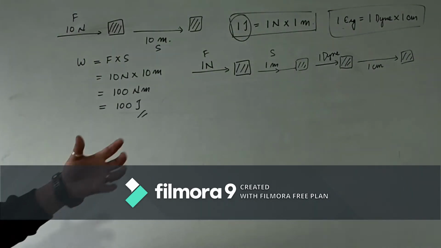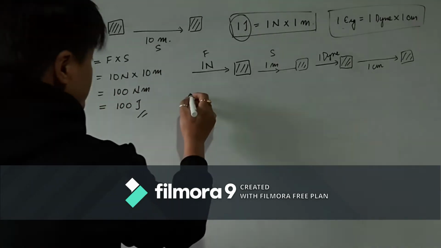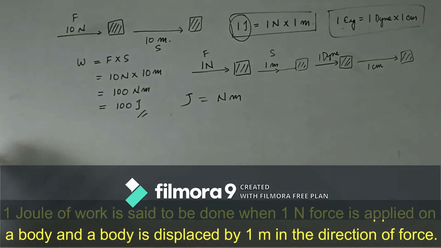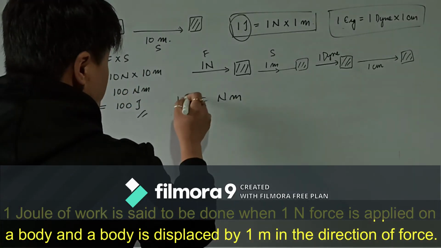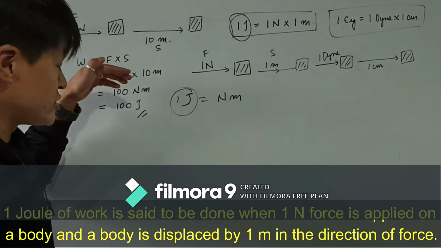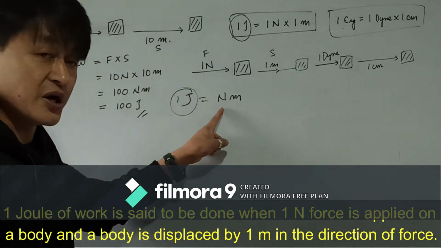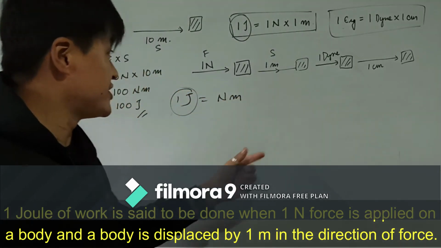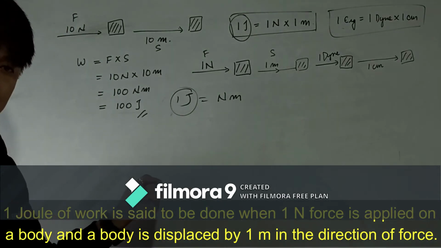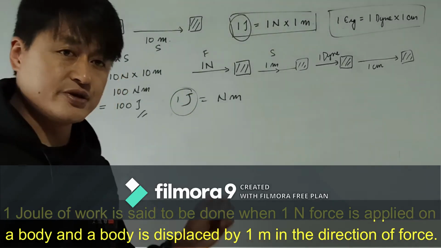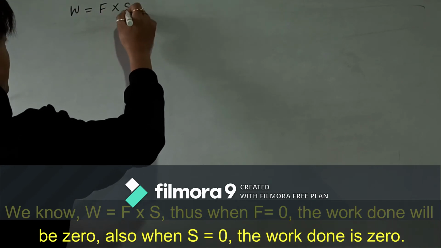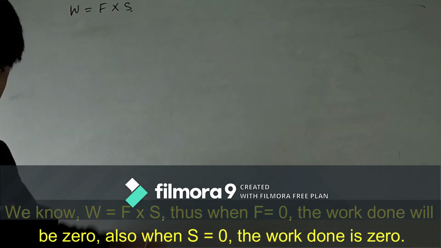It's very simple, we just have to know the formula. 1 joule is equal to Newton meter. So what is 1 joule of work? 1 joule of work is said to be done when 1 Newton force is applied on a body and the body is displaced by 1 meter. Clear? And these definitions are very important, you need to know them. Work is equal to force into displacement, and the displacement is in the direction of the force.